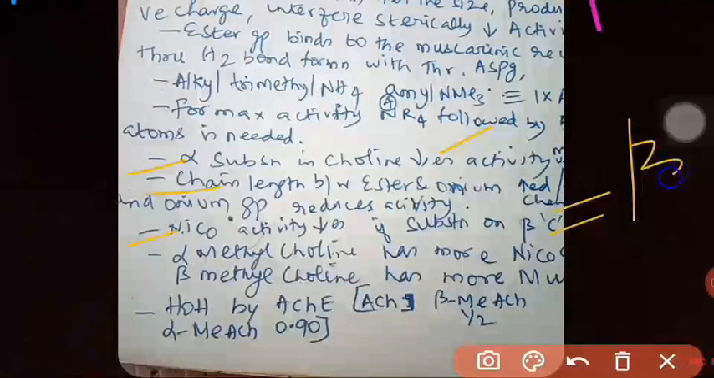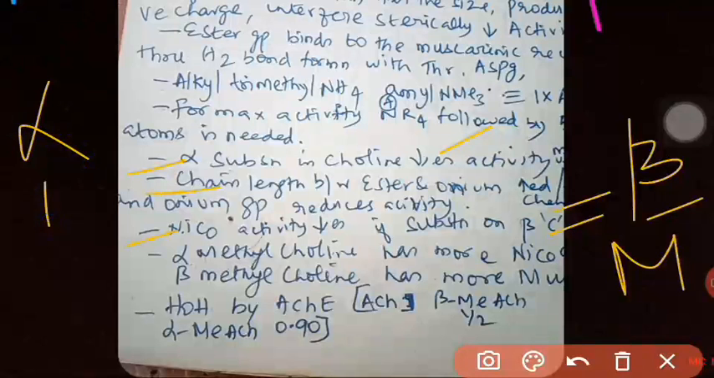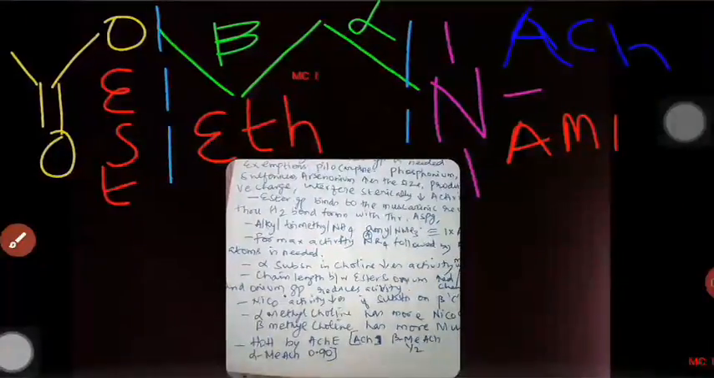The nicotinic activity increases if the substitution is on the alpha. That is, beta is for the muscarinic receptor and alpha substitution is for the nicotinic receptor. That is mentioned here, and the hydrolysis by acetylcholinesterase has a half time for beta, whereas alpha is 0.9. So, with this picture we can summarize the points.